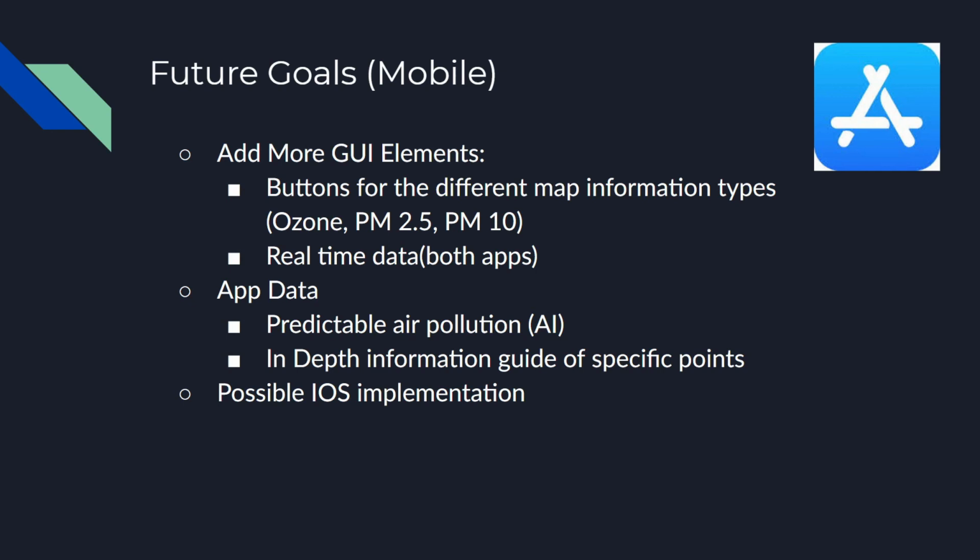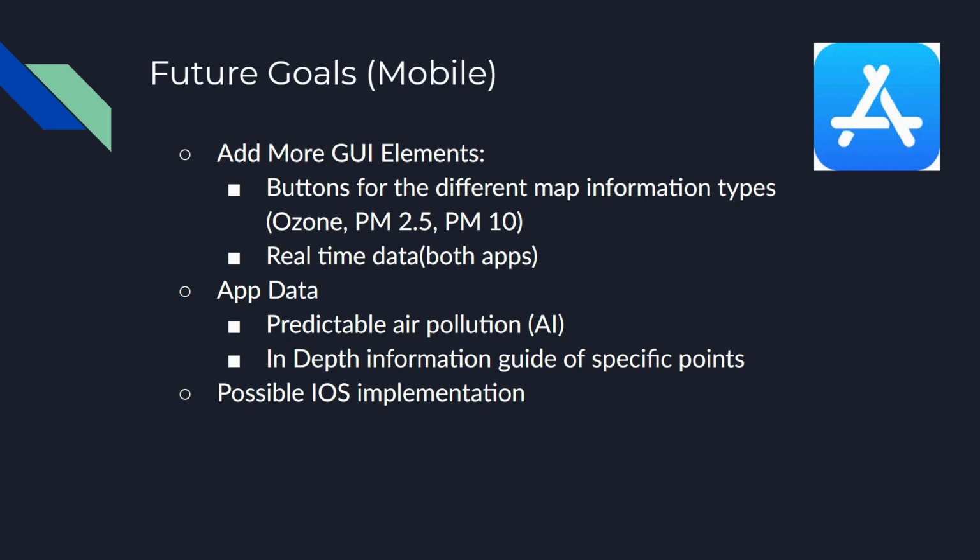And now we will be talking about the future goals for the mobile side of the project. For the mobile side, we do want to add more GUI elements. We do want to add more buttons for different map information types. For the types of air quality pollutants such as ozone, PM2.5, and PM10, we want to let the user click and choose what he or she wants to see or display. And once again, we do want to be able to display the real-time data.